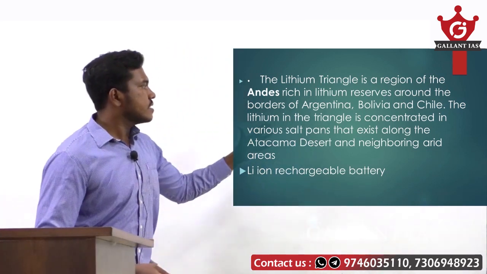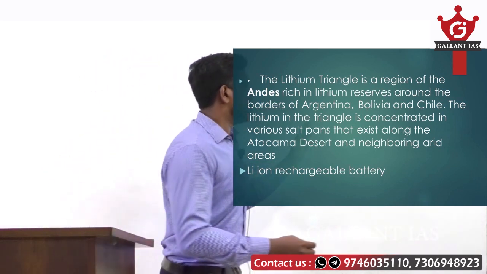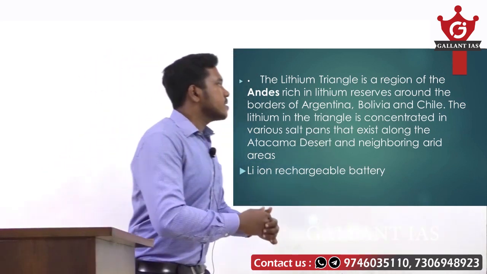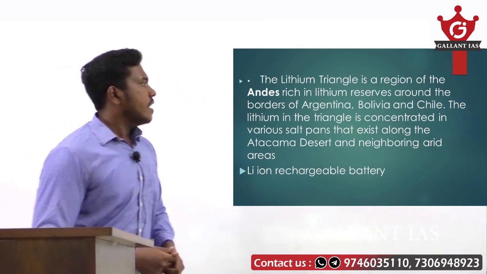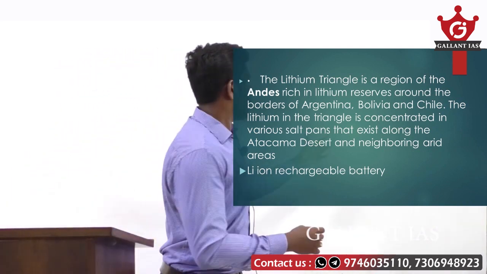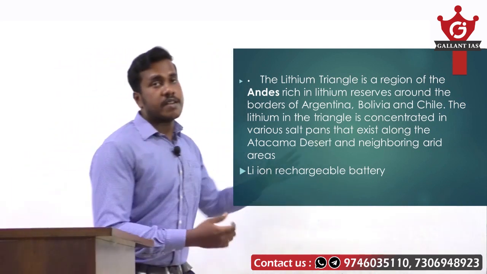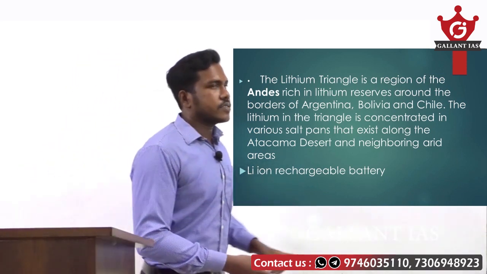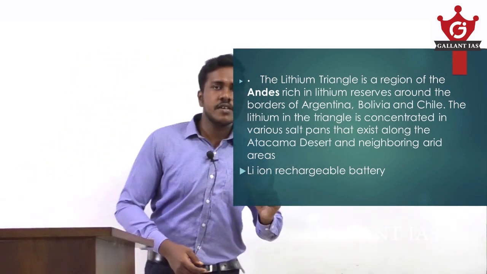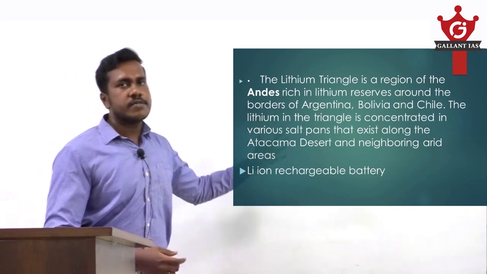The lithium in the triangle is concentrated in various salt pans along the Atacama Desert and neighboring arid areas. This is very important current affairs, and you need to know the lithium triangle inside out.